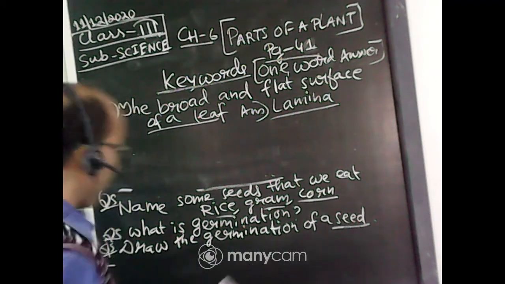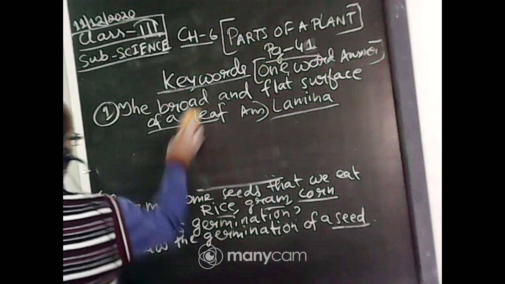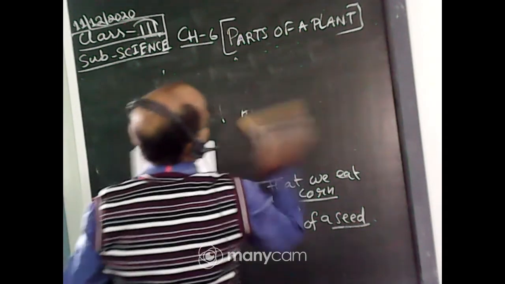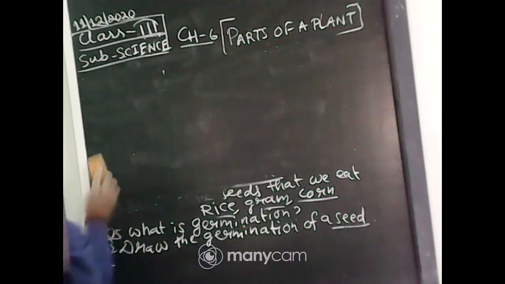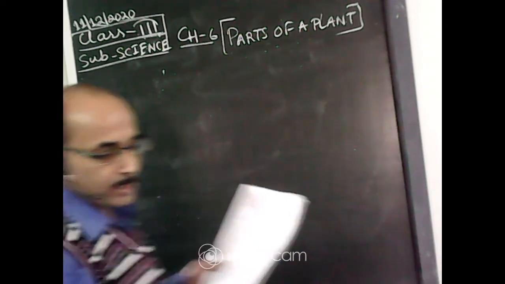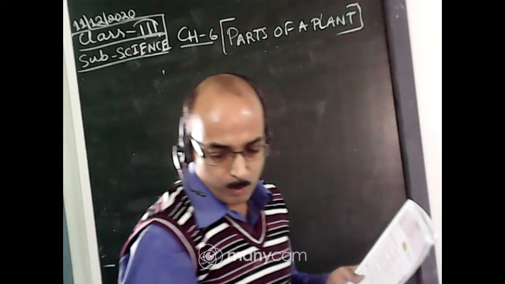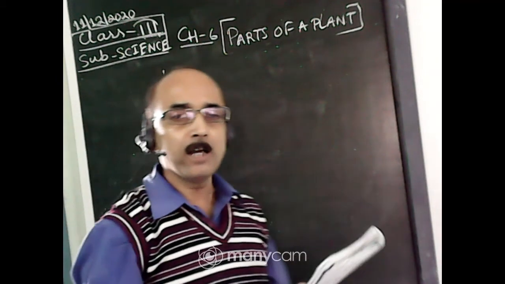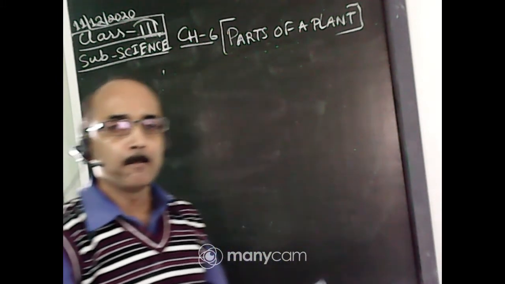So I will rub the board here. Now we will solve the exercise. All of you must have your science book with you and a pencil. You will do this in your book only. When we do question answers, you will write in the science notebook.